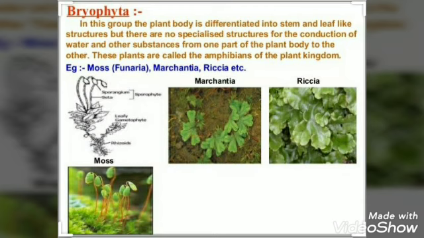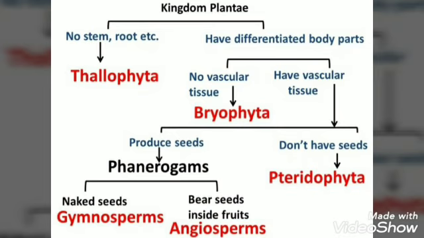Children, these plants are mostly amphibians. That means they can be found both on land as well as in water. Their body is differentiated into stem and leaf-like structures, but they do not have xylem and phloem for conduction of water and other substances. For example, moss.